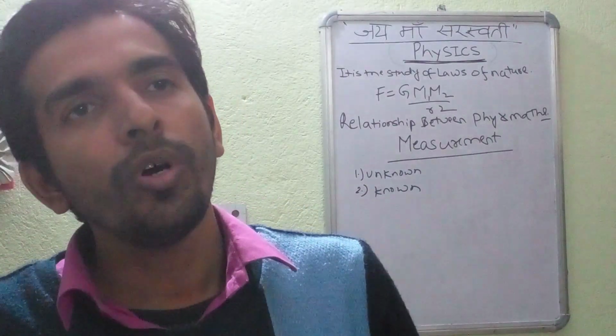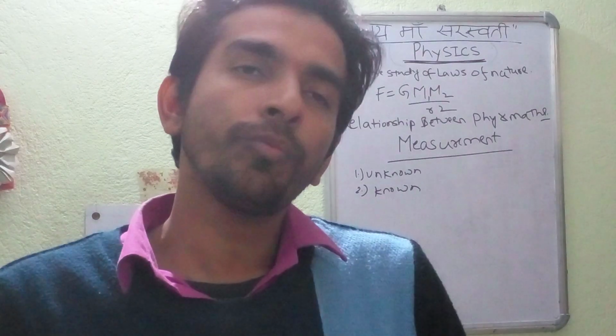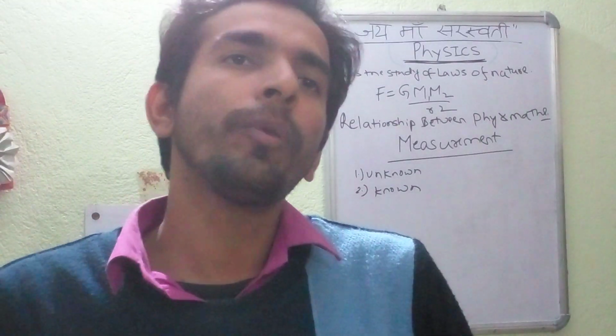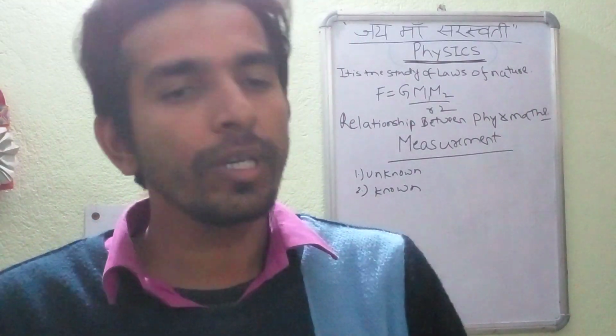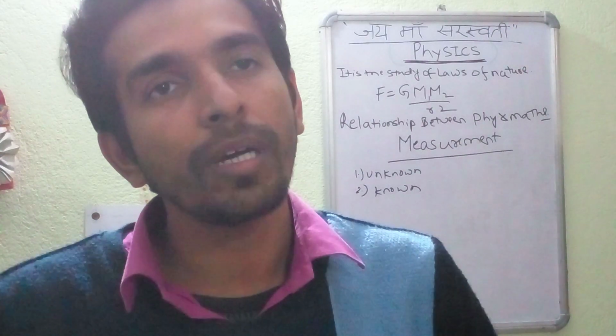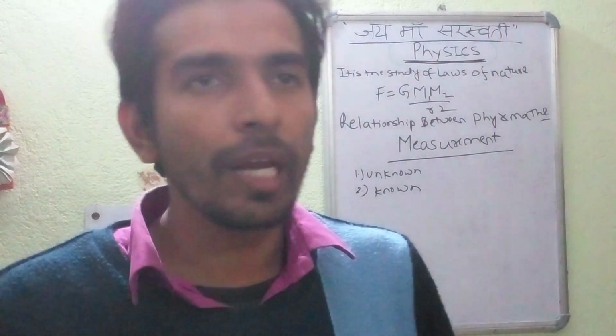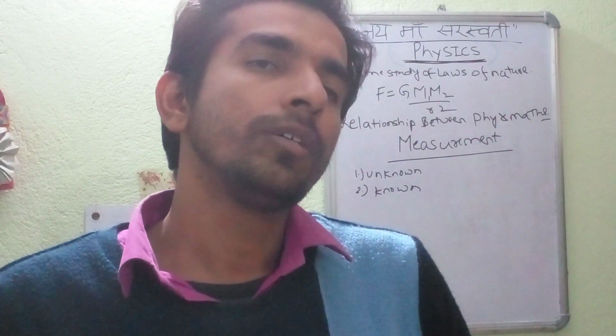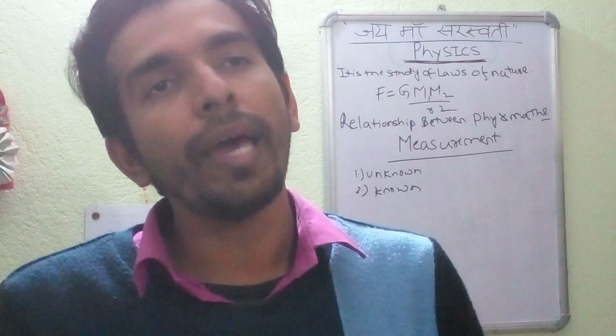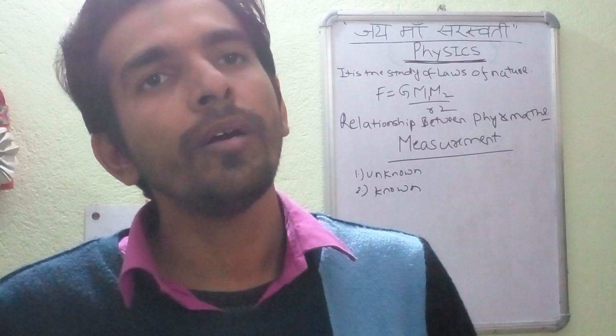We will add or subtract multiples of the known weight till both the pans become equal. That is the process of measuring. We add or subtract the known weights so that both the pans become equal. That is the process of measurement.